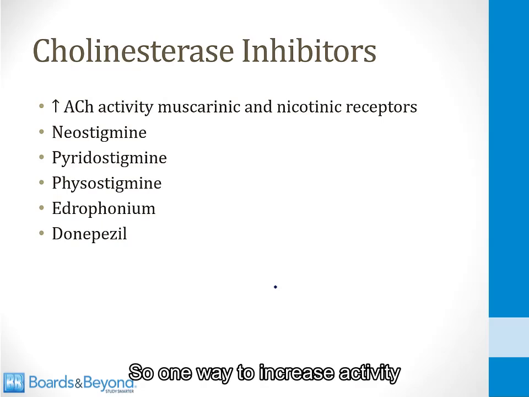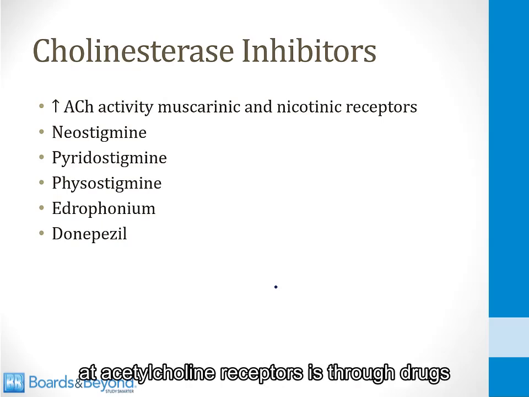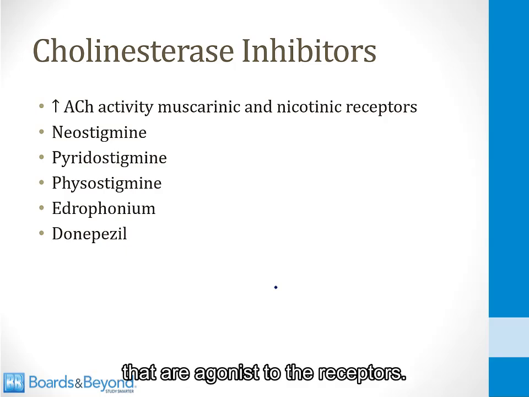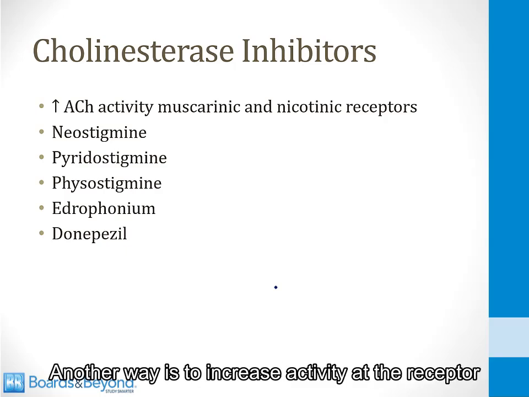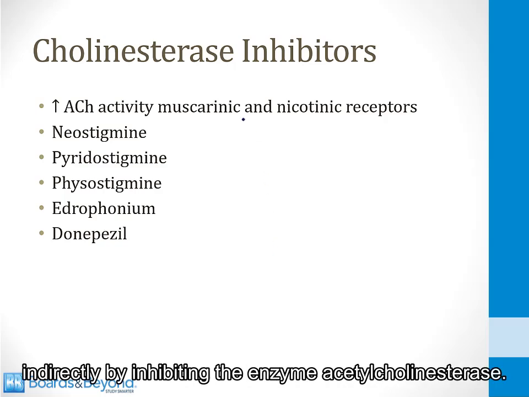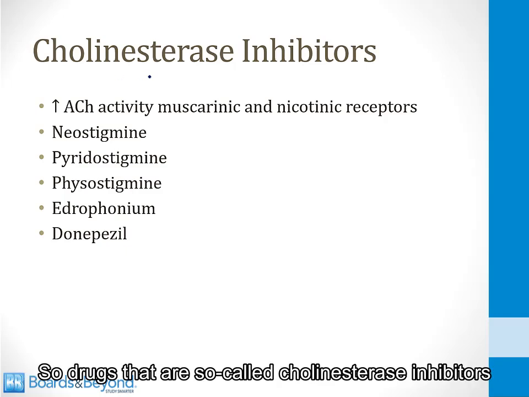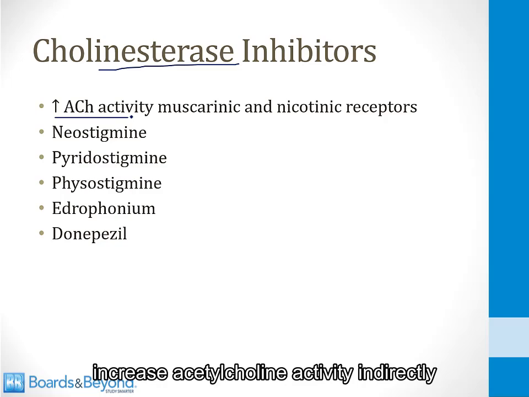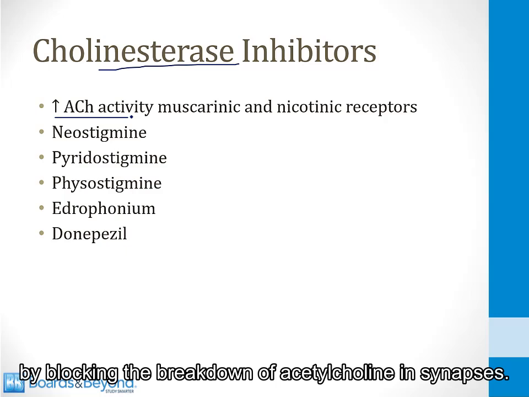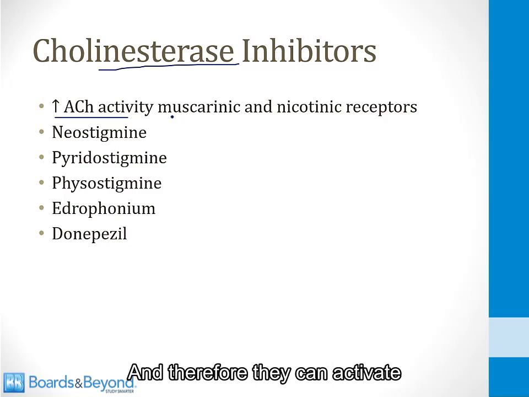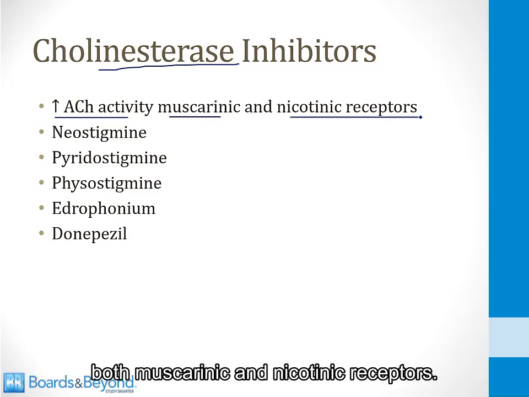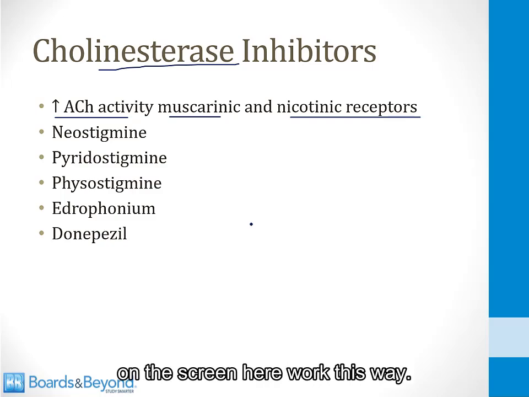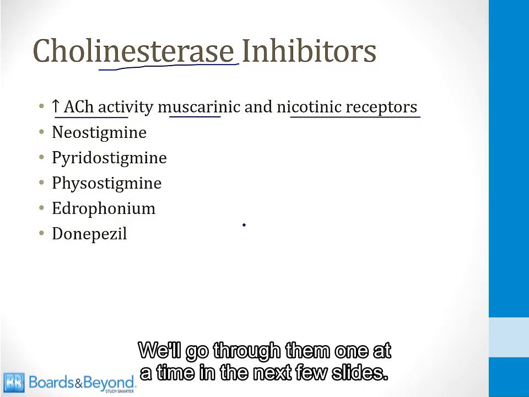So one way to increase activity at acetylcholine receptors is through drugs that are agonists to the receptors. Another way is to increase activity at the receptor indirectly by inhibiting the enzyme acetylcholinesterase. So drugs that are so-called cholinesterase inhibitors increase acetylcholine activity indirectly by blocking the breakdown of acetylcholine in synapses, and therefore they can activate both muscarinic and nicotinic receptors. And all of these drugs shown on the screen here work this way.